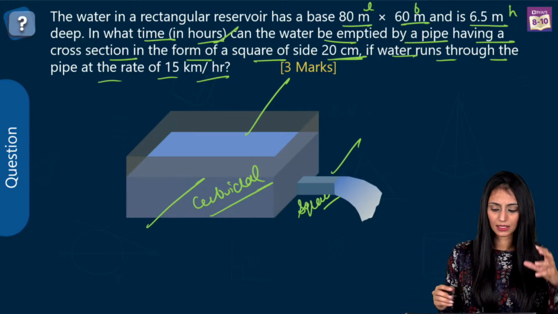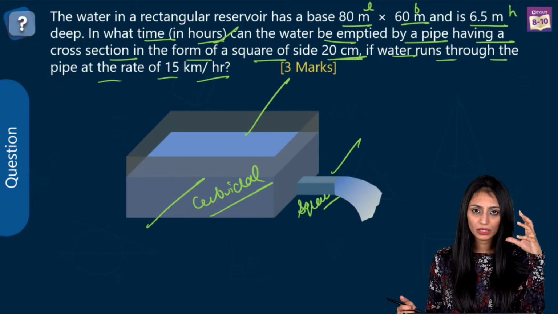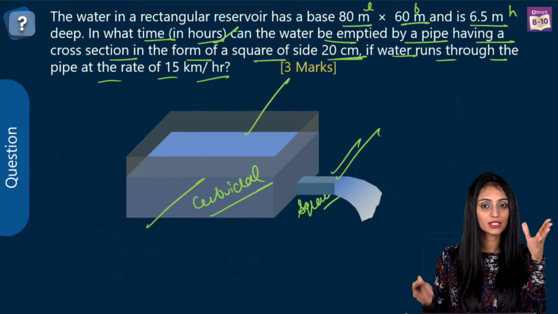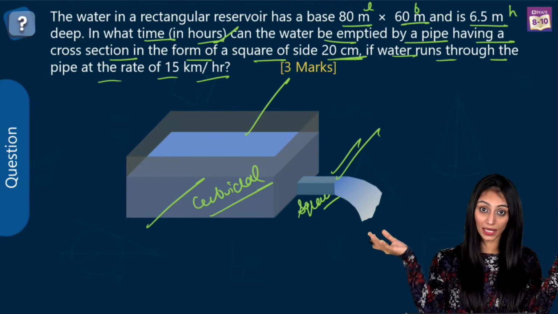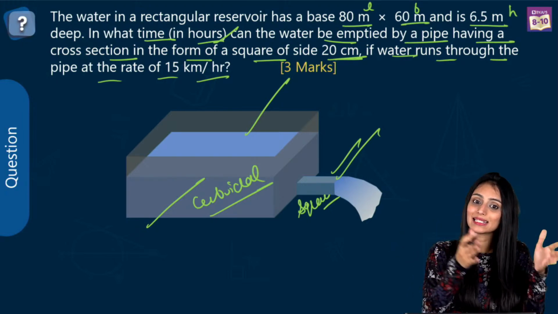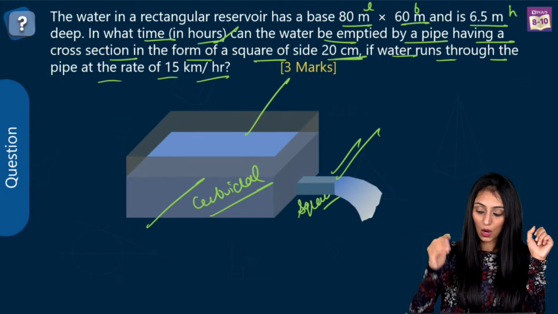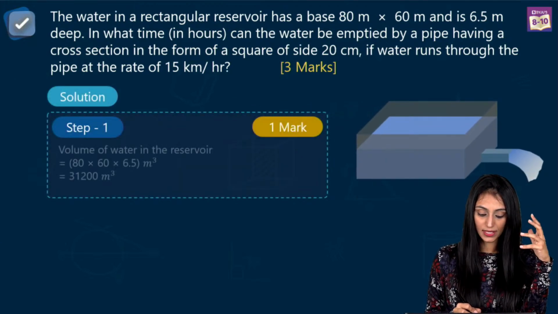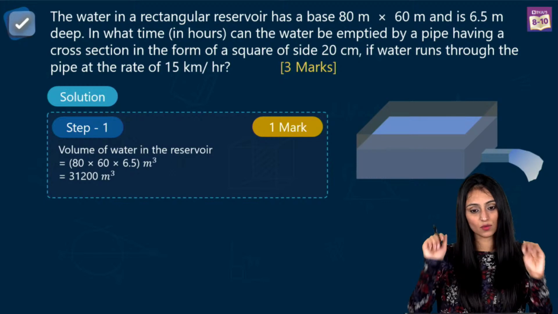See, understand this. It all depends on the volume of this pipe, how much time it will take to empty it. If it is a narrow pipe, it will take longer to empty the reservoir, right? If it is a bigger pipe, it will take less time. Agree? Okay. So first of all, we need to know what the volume of this reservoir is, how much water this reservoir has got.